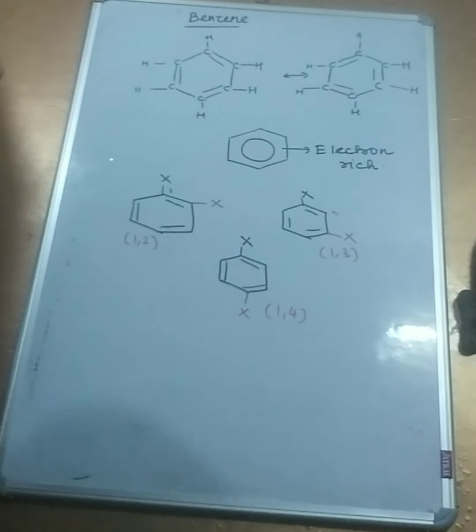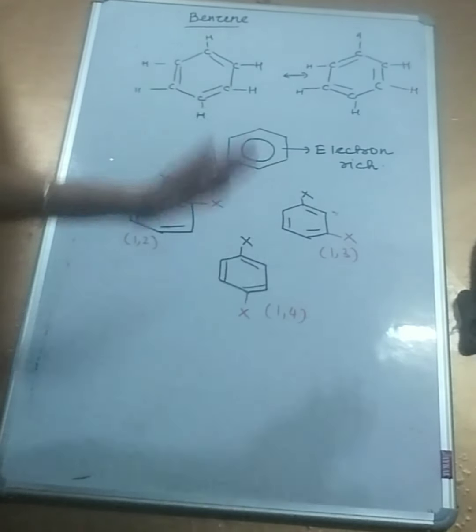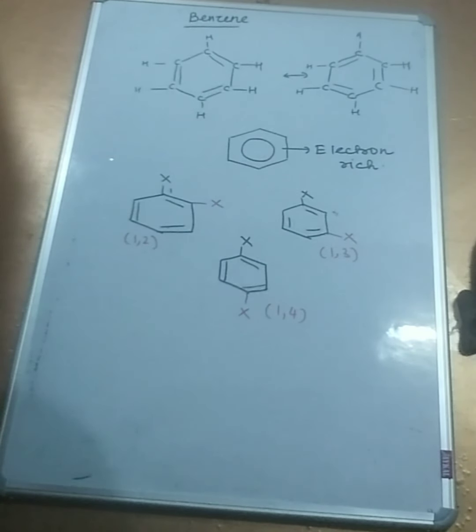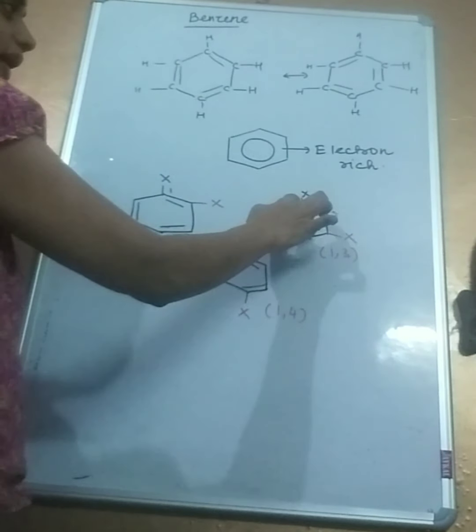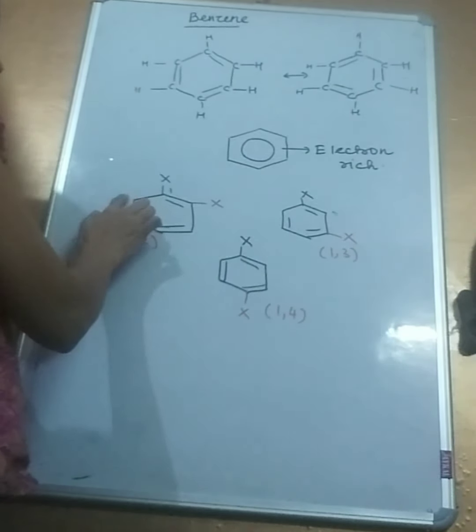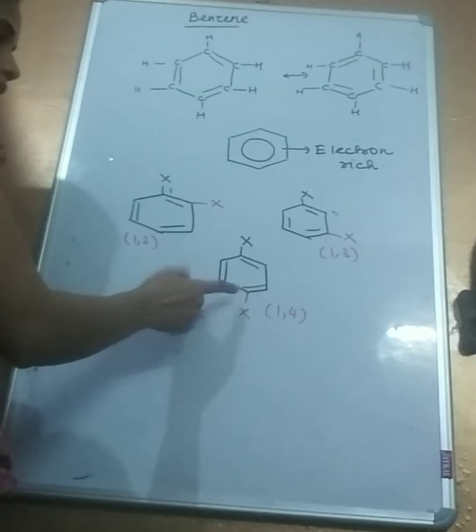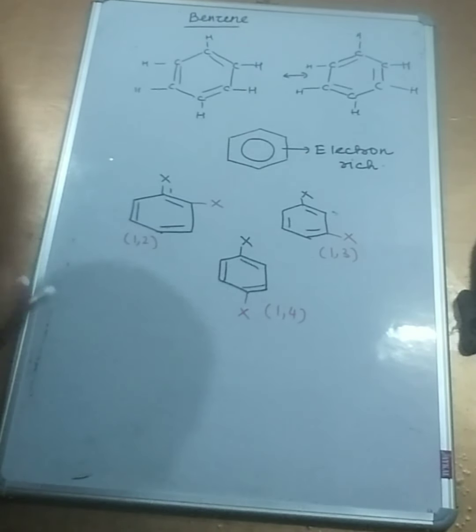And there can be no other substitutions. Disubstitution can either belong to the three categories. You can try, there can be no other positions possible, because if you substitute it here instead of here, it still is a 3. If you substitute it here instead of here, it's still a 2. And 4, there is no other place. Okay. Now in chemistry, we give special names to these products.